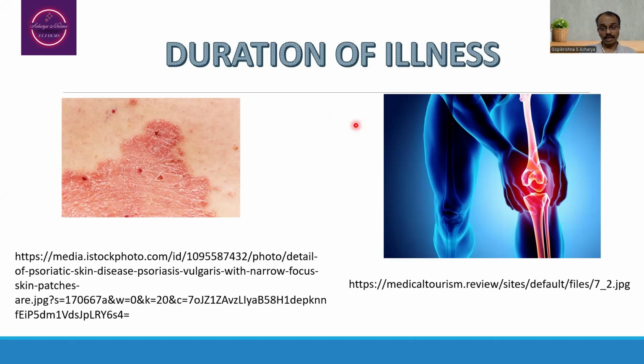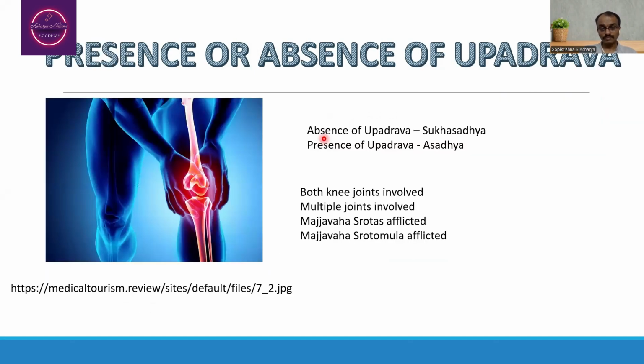When you think about the presence or absence of upadrava, absence of upadrava is indicative of sukhasadhyata of an illness, whereas presence of an upadrava is indicative of either krichrasadhyata or asadhyata of an illness.